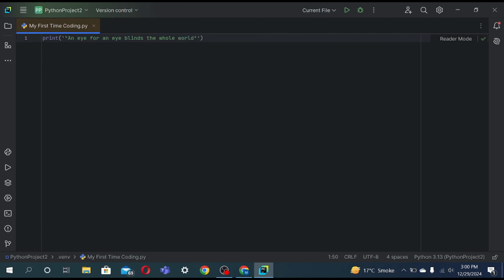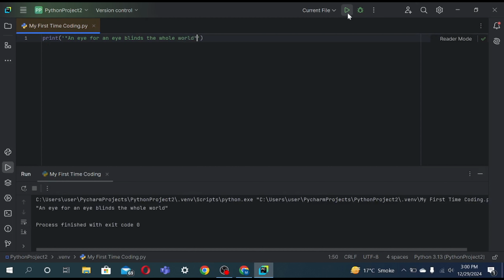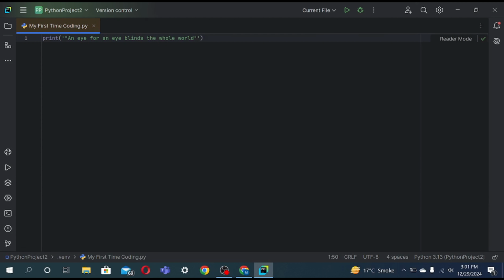Let's look at that. An eye for an eye blinds the whole world. It is shown in the double quotes. So remember, if you're using single quotes and you want to use an apostrophe, you have to change it to double quotes.